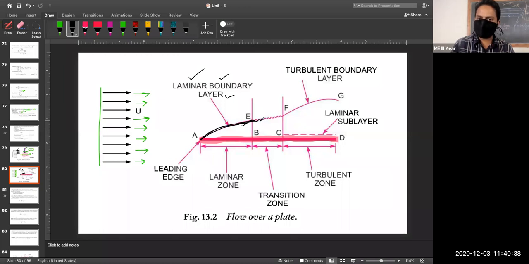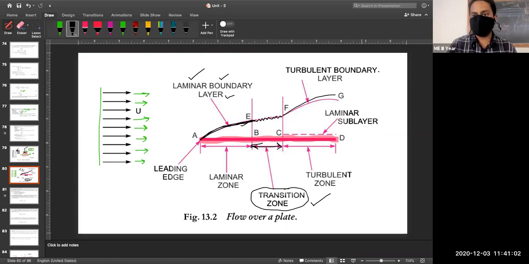So it is representing the transition zone. Between laminar and turbulent, we have one zone that is called your transition zone. And after this, there will be a turbulent boundary layer.